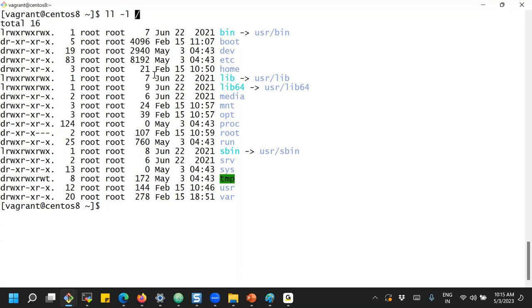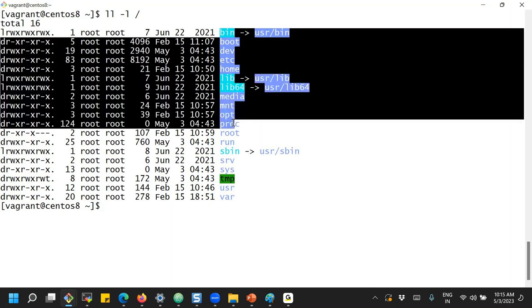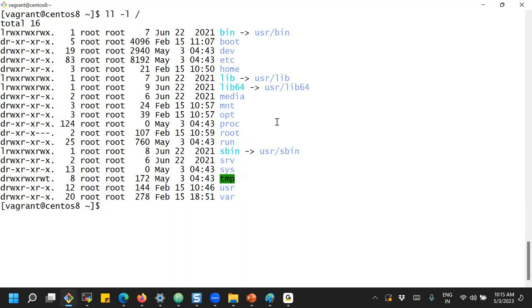The root path is going to list all the files and folders we have in the root file system. If you observe, bin is for binaries, and it is even mapped to user bin, the user-level binaries. At the same time you see sbin, bin and sbin. So that is system-level binaries and normal binaries: this is user-level binaries, and this is system-level binaries.